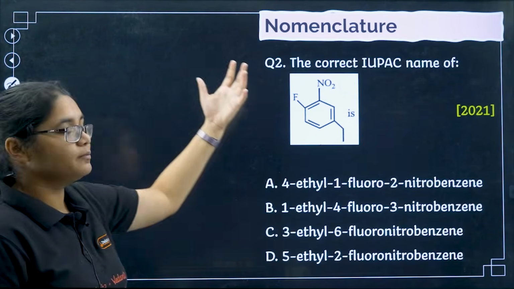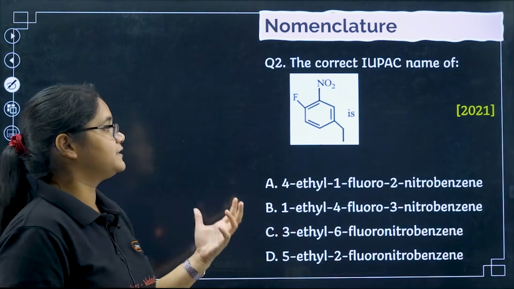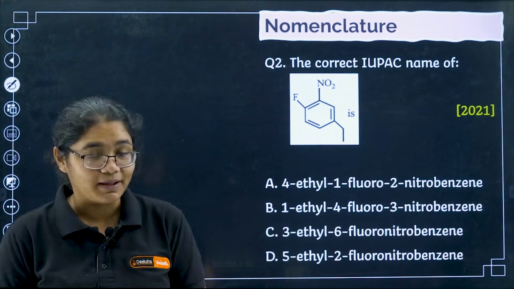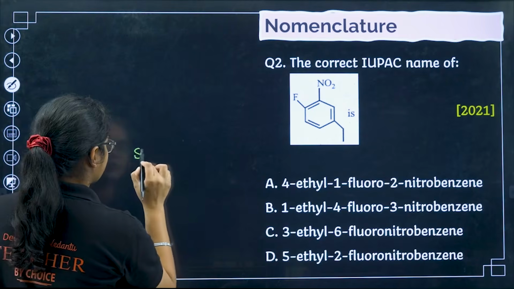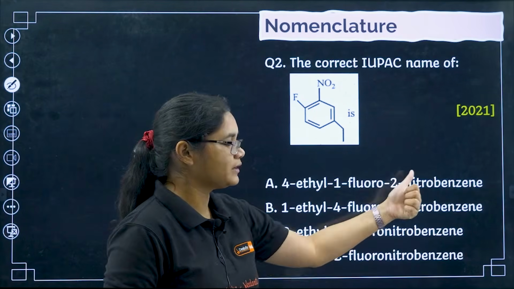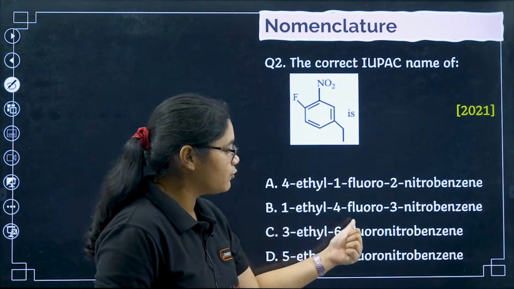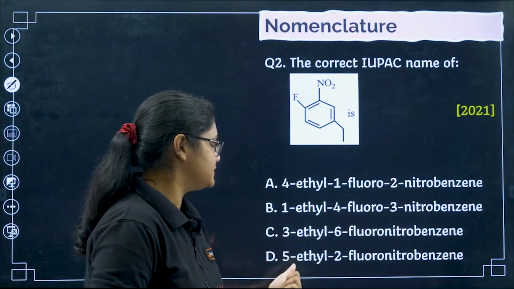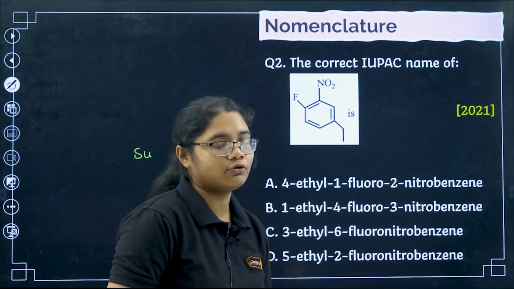Next, we'll go for the nomenclature topic: the correct IUPAC name of the given compound. Whenever you do nomenclature, you should remember the sum of the substituents. I'll read the options first: 4-ethyl 1-fluoro-2-nitrobenzene, 1-ethyl 4-fluoro-3-nitrobenzene, 2-ethyl 6-fluoro-nitrobenzene, 5-ethyl 2-fluoro-nitrobenzene.